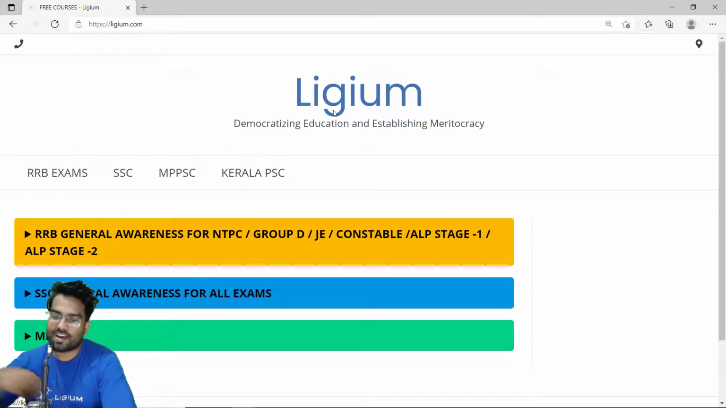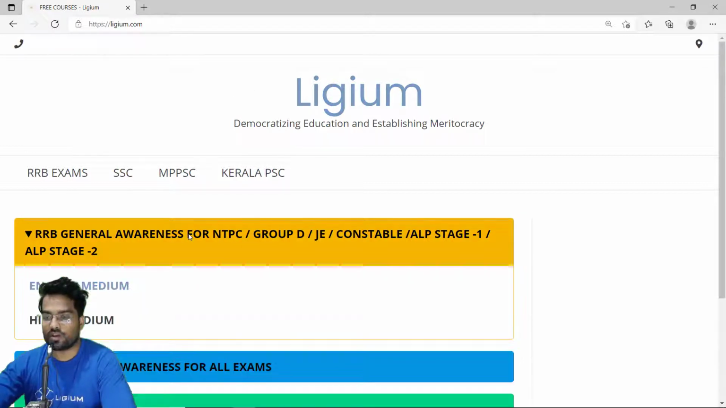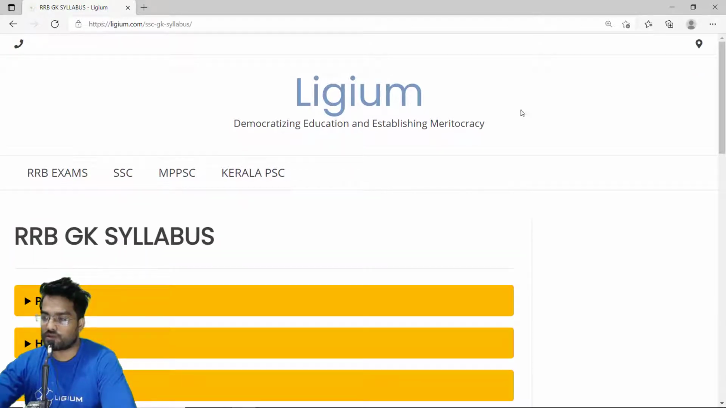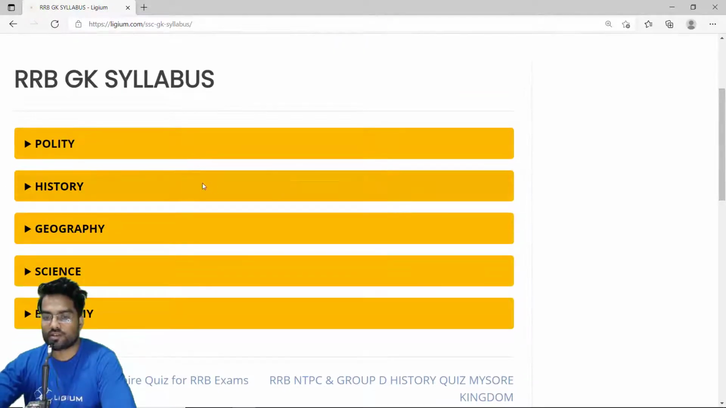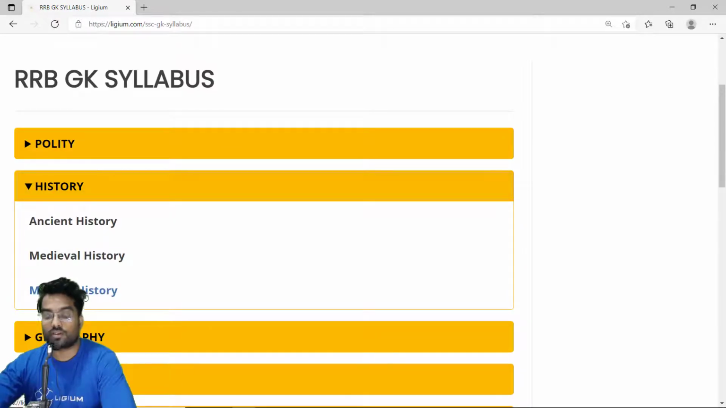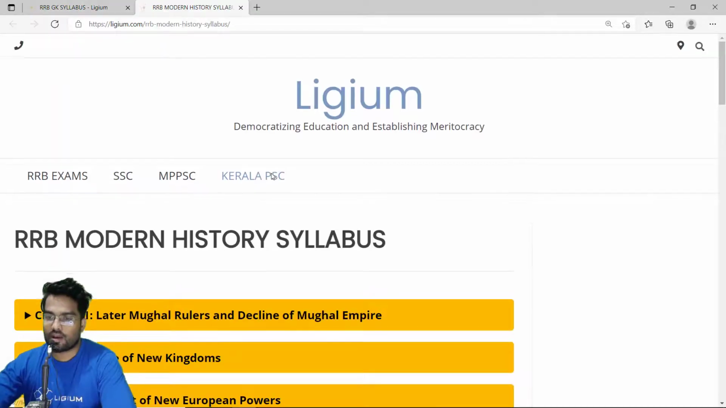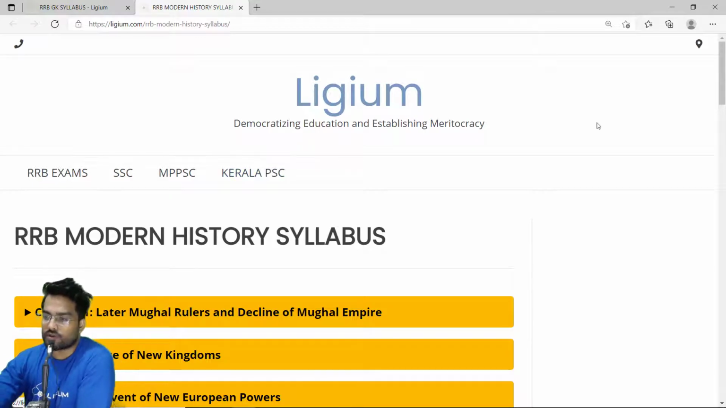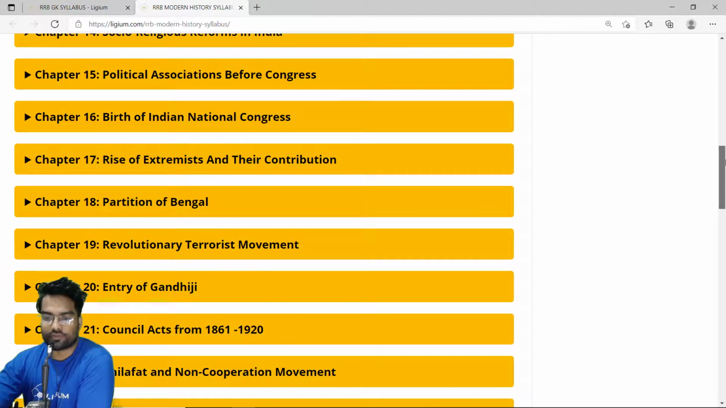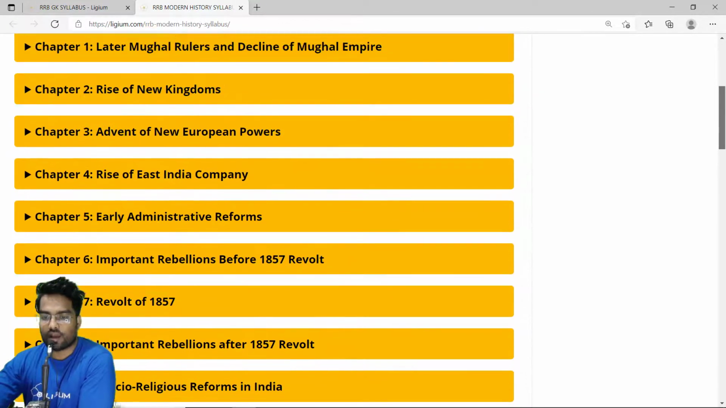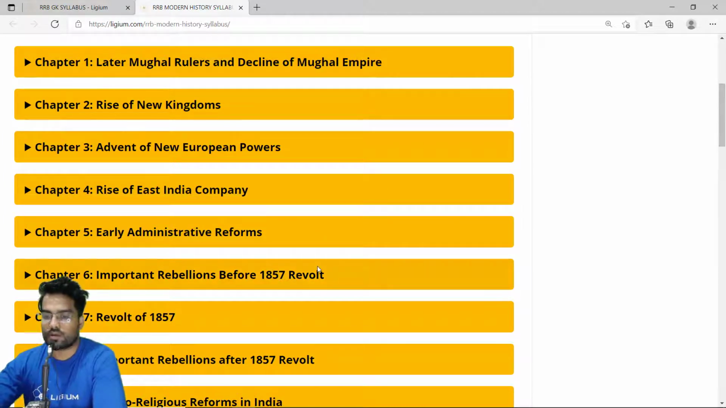India. Okay, so first of all, you have to approach the RRB General Awareness for NTPC and Group D. You click here, and then you click on the English medium. Okay, that's obvious. And after that, you go to the history section. Thereafter, you click on modern history. So this is the page for modern history, and as you can see, we have a lot of chapters, and we actually have to go to this part, that is chapter 6, Important Rebellions Before 1857 Revolt. So let's explore this chapter.